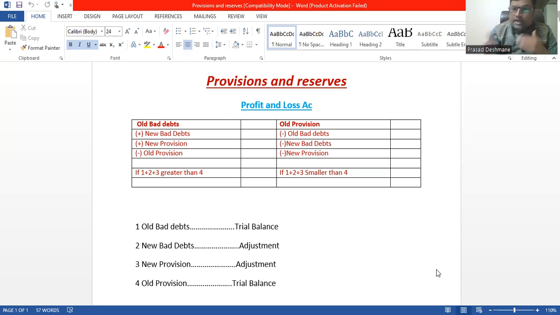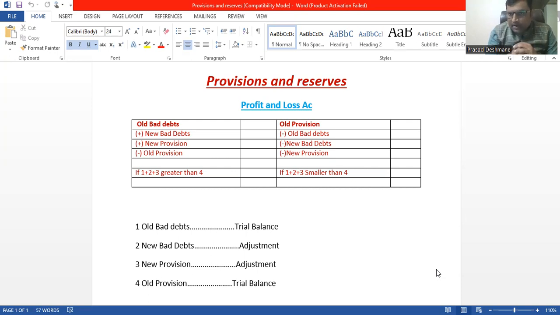All this we calculate based on how much we are supposed to get from our debtors. This is the business, right? Business works that way. So if we are suffering a loss because some of the debtors are not paying the money to us, for that we are keeping some reserve aside. That's why we have provision and reserves.